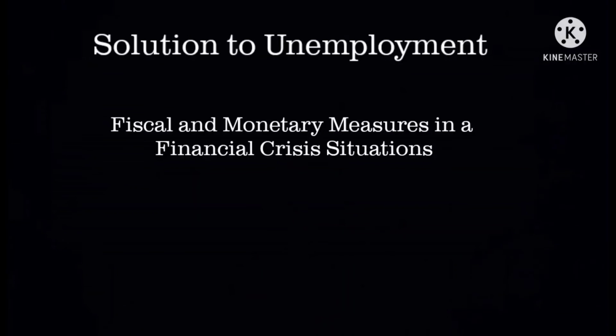Seven is fiscal and monetary measures in financial crisis situations. In case unemployment is due to financial crisis, central banks should take appropriate measures in order to get out of this crisis situation by applying fiscal or also monetary policy measures. These measures could help to stabilize the global economy and may prevent a further downward slope, which in turn would result in even higher unemployment. Thus, in financial crisis situations, it is crucial that the central bank takes suitable measures in order to prevent a high level of unemployment. I think these policies were successful in helping many parts of the national economy respond effectively to the first wave of the pandemic.